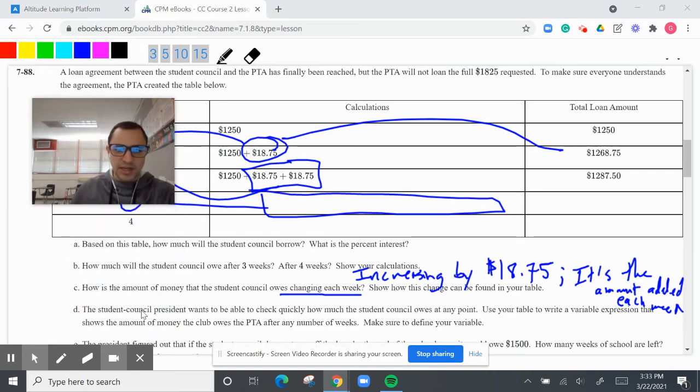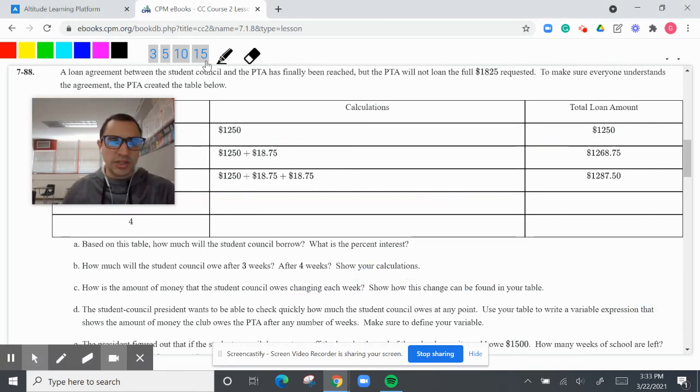All right, and let's see, for D, the student council president wants to be able to check quickly how much the student council owes at any point. Use the table to write a variable expression that shows the amount of money the club owes after X number of weeks. Make sure to define your variable. Okay, so this is really good. We want to basically write down this problem as we see it.